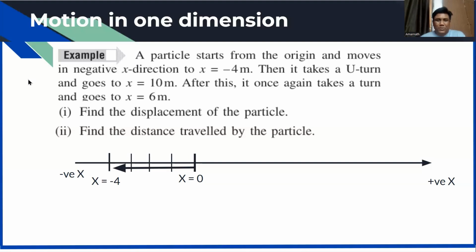So if I need to calculate, the distance is 4 only. +4. I cannot write -4. Distance cannot be negative, na? So it will be 4 only. Then what I do, I come back to x equal to 0 from that x equal to -4. So it means I have traveled +4 more.